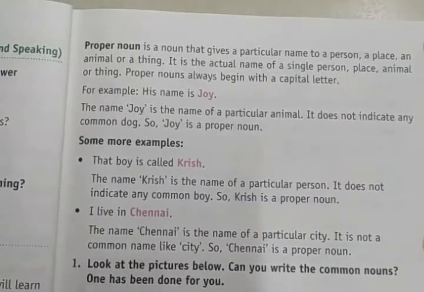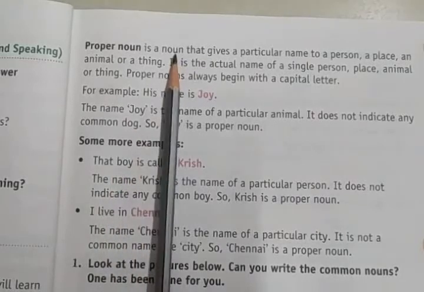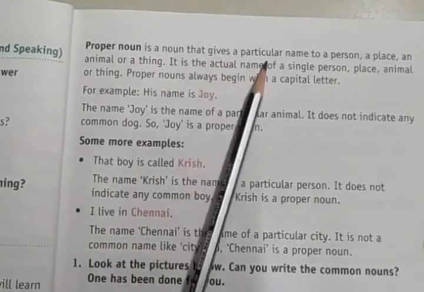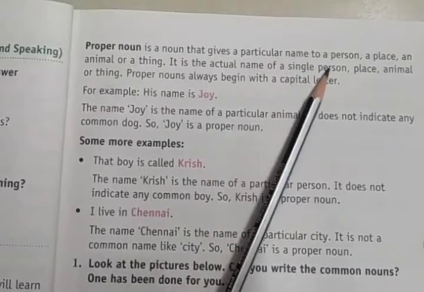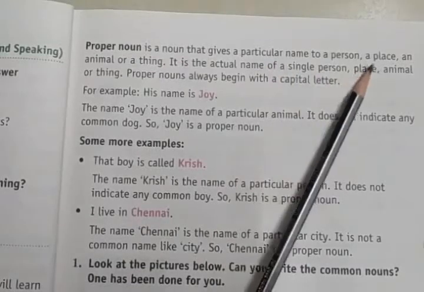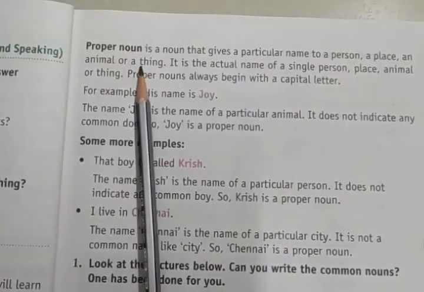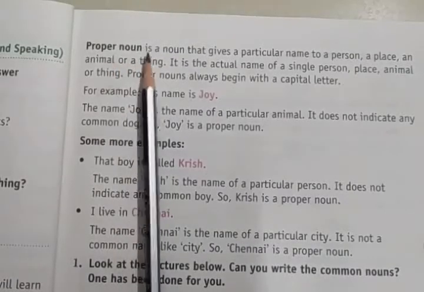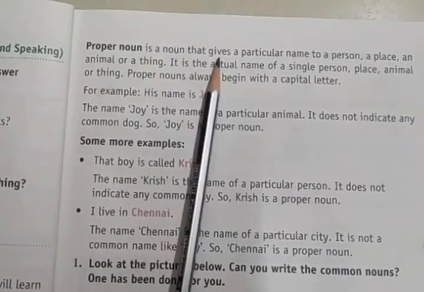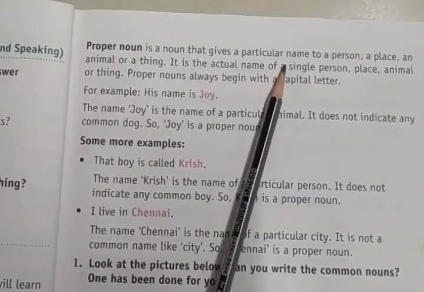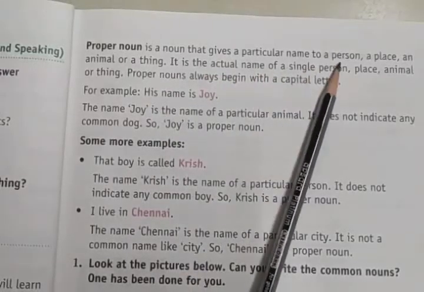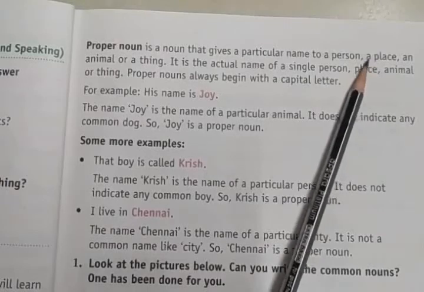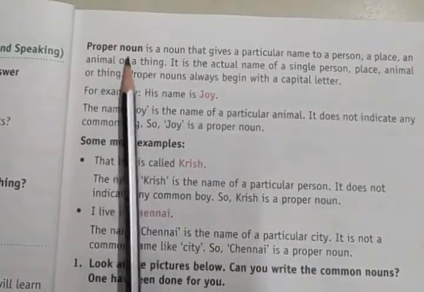Okay. Alright. A proper noun is a noun that gives a particular name to a person, a place, an animal, or a thing.